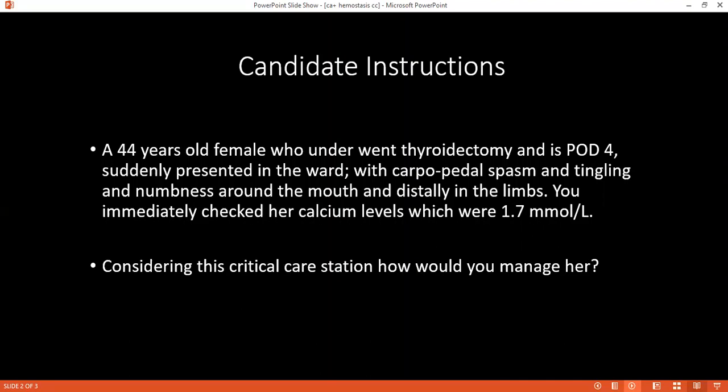Okay, then the patient has presented with hypophyseal spasm and tingling. Ma'am, I will start the patient on cardio protection, as well as 10 ml of 10% calcium gluconate IV in 50 to 100 ml of 5% dextrose over 10 minutes, ma'am. And I will monitor the patient accordingly. Yes, good. This you should tell me.